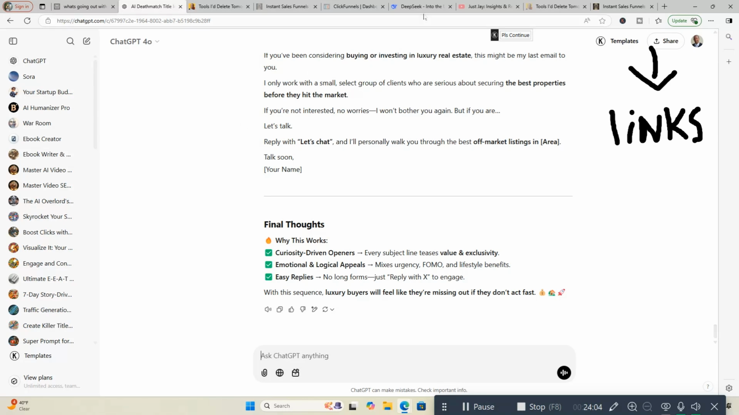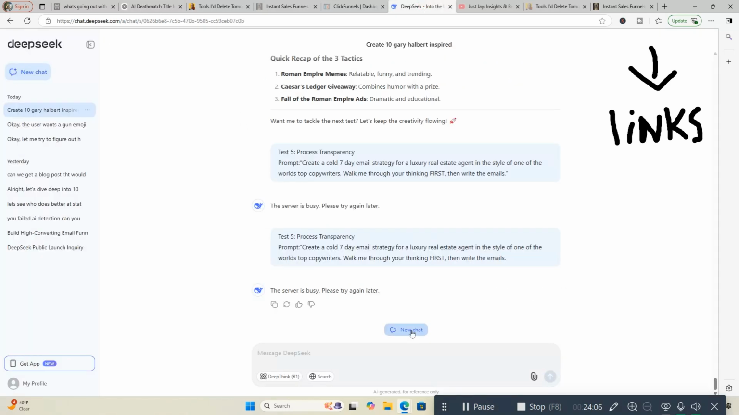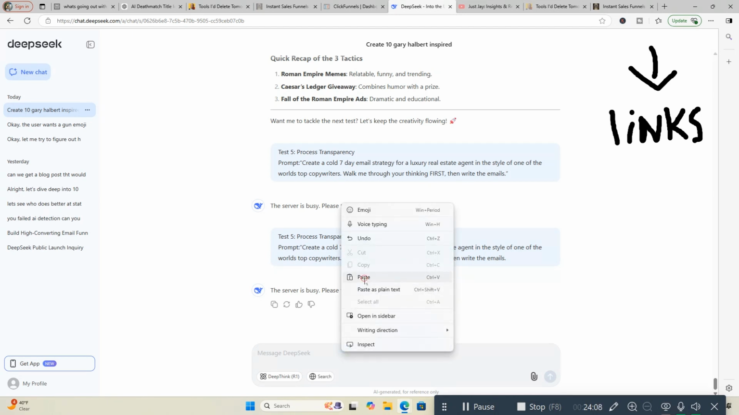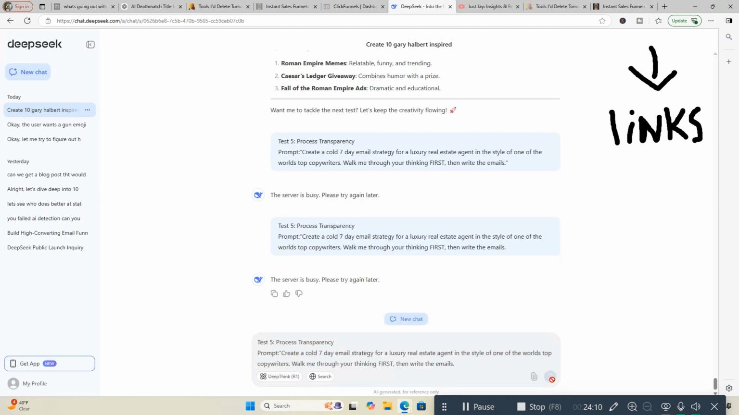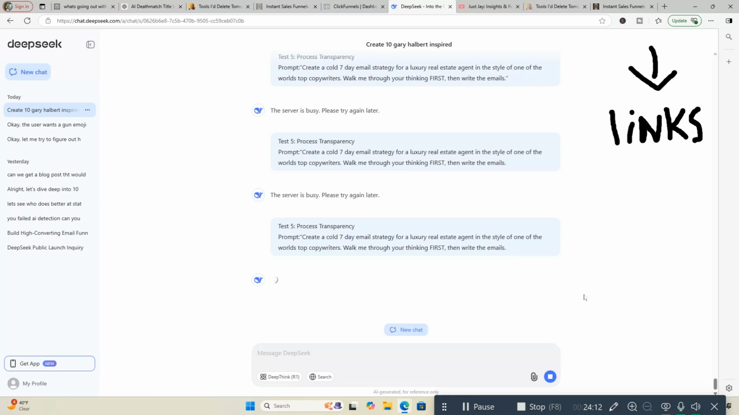Let's go over to DeepSeek, see if we can get this to work. Server's busy right now. I'm going to have to reset this. Not a big deal. We'll get this done. We'll see what it does here. If not, I'm just going to go over to new chat and we'll run this last test here. So we're going to go back here.